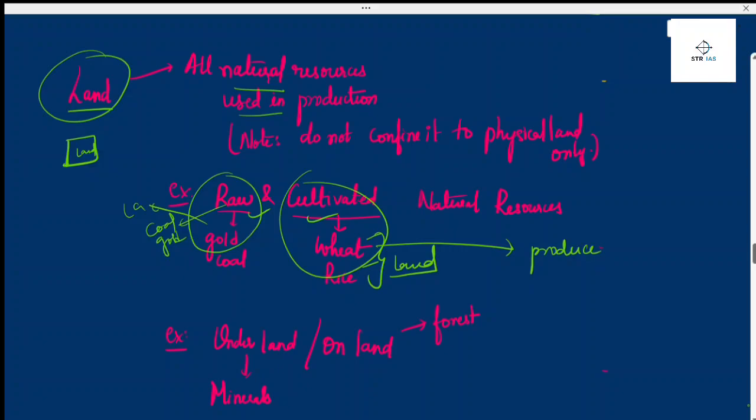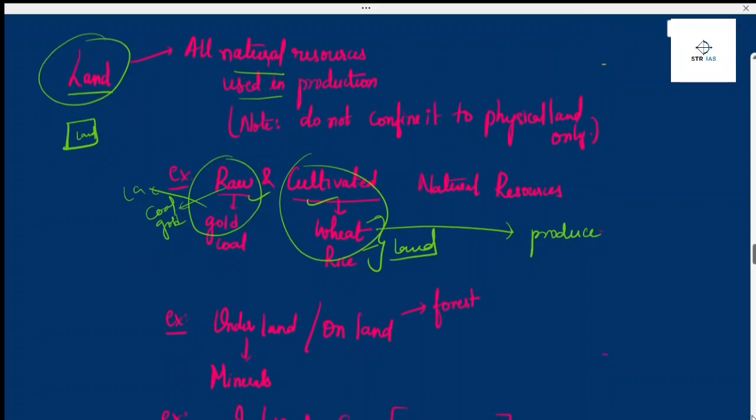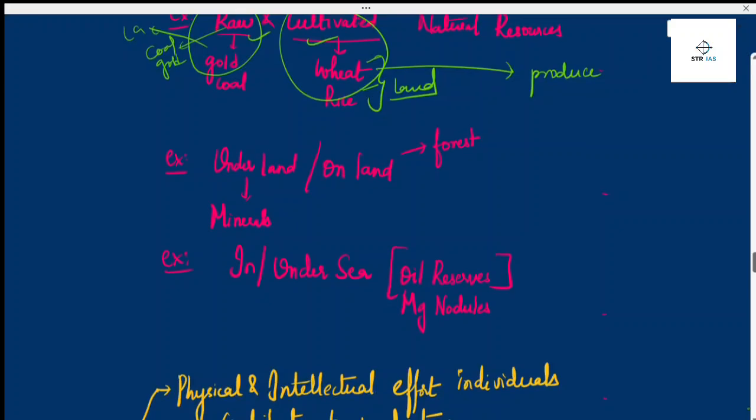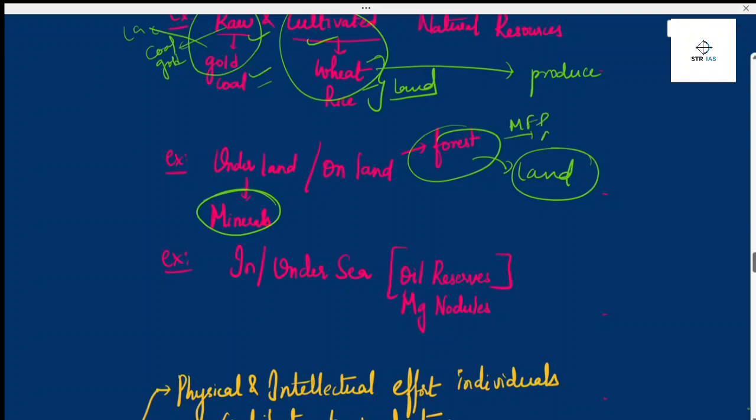Then under land, all the minerals like gold and coal will come under land, and forest also will come under land as a resource, giving major forest produce and minor forest produce. This we will look at in more detail in environment. So this also comes under land.